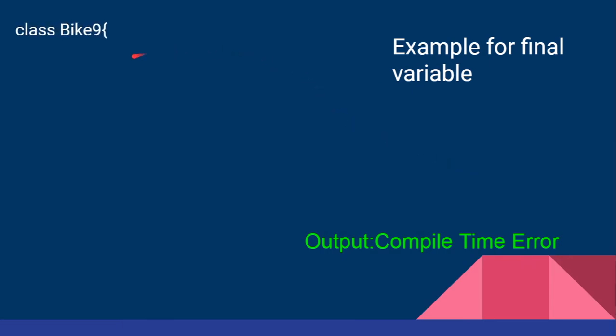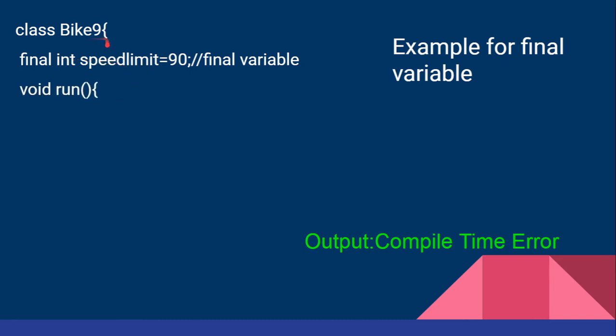If the final variable is given some other value, what is the output of the program? So class Bike9 is the class. Here we are using the final keyword, int speedlimit is equal to 90, and then we have a function void run, speedlimit is equal to 400. Now in this function we are redefining the value of this speedlimit as 400, but initially we declared it as final, the speedlimit is 90.